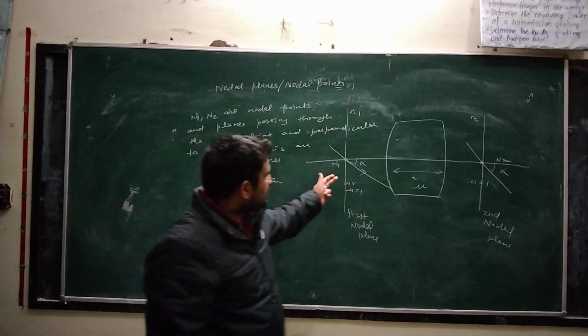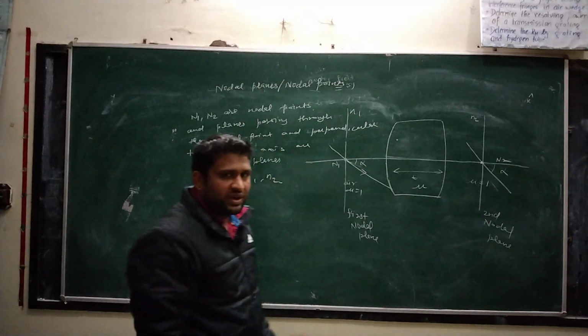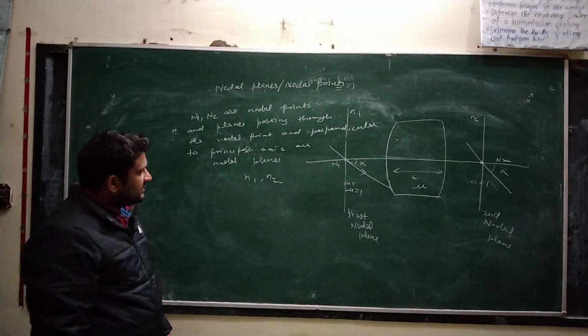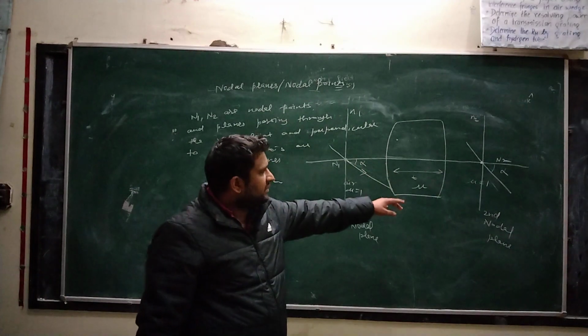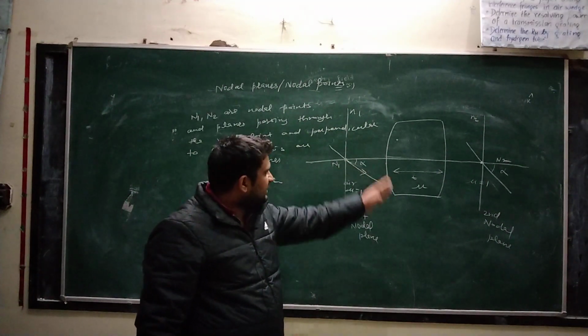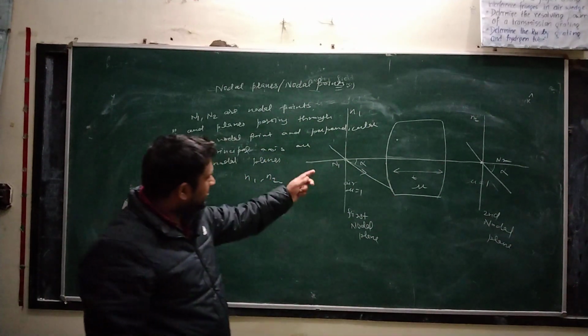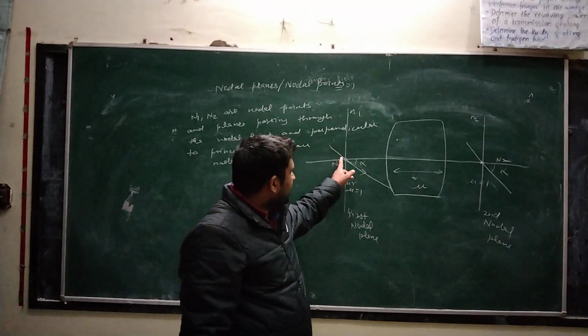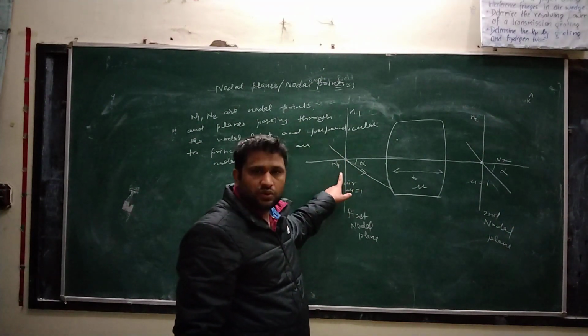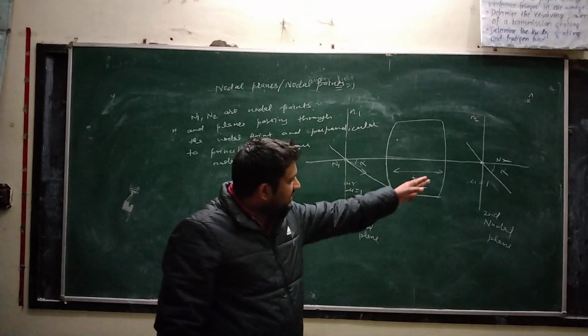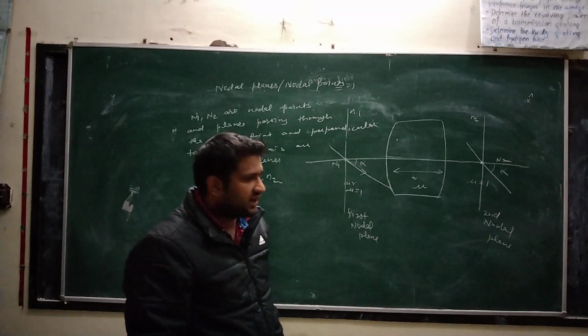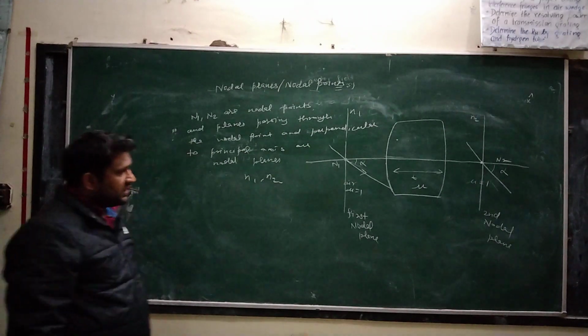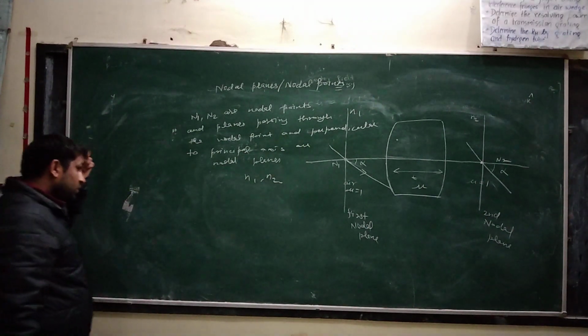Then the points are known as nodal points. And the planes passing through the nodal points and perpendicular to the principal axis are known as nodal planes. Another way में आप बोल सकते हो, the rays emerging out from the first nodal point are at the same angle as emerging out from the second nodal point. So these are the nodal points.